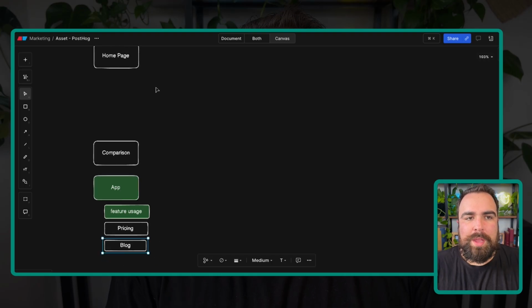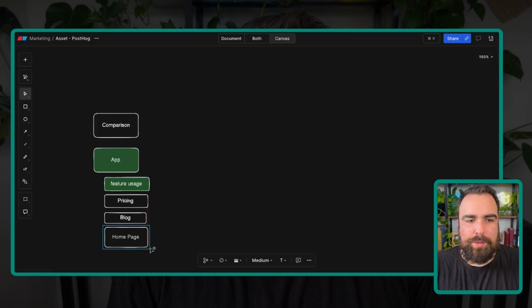Maybe you make your homepage conditional based off of whether logged in or logged out. Well, now all of this is within your app. So the only thing that delineates the difference between product and web is whether someone is logged in or logged out. Now, here's the question: do you want to know where someone came from? Because that defines whether or not you're going to store that information about that session and ultimately that user.